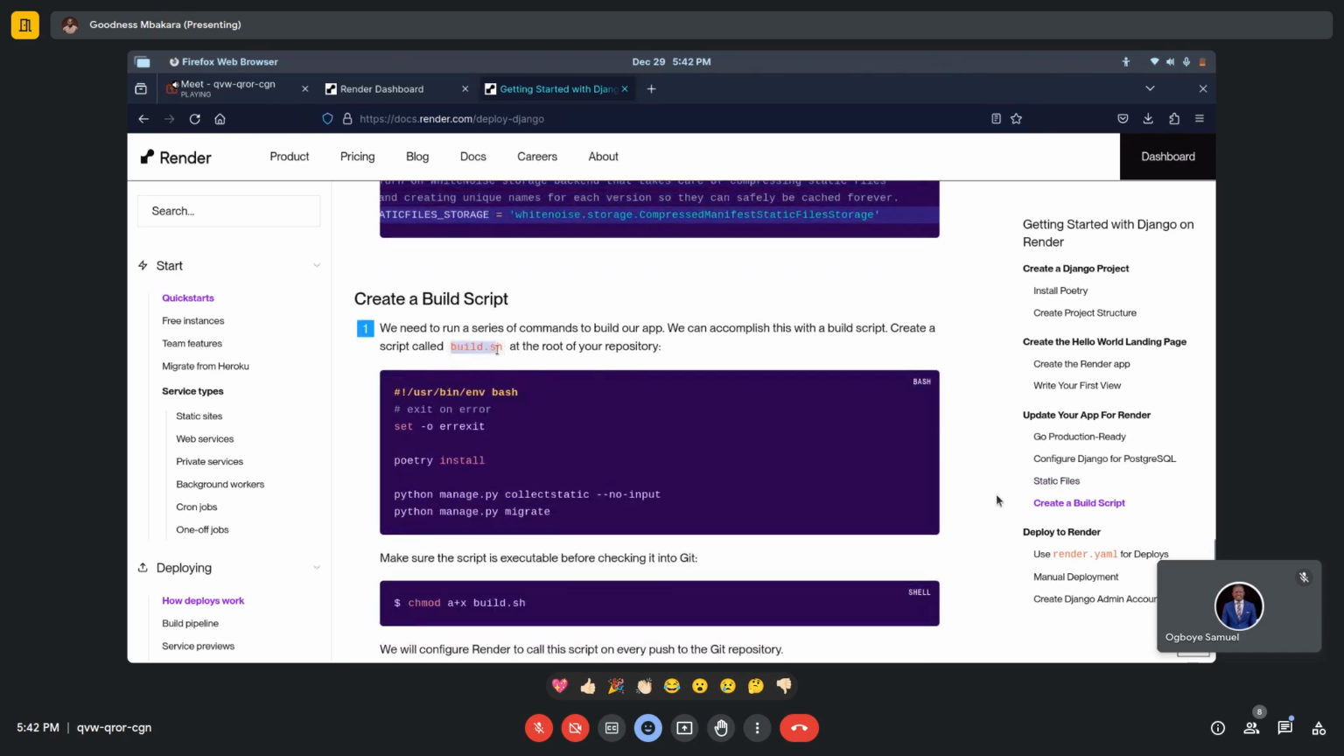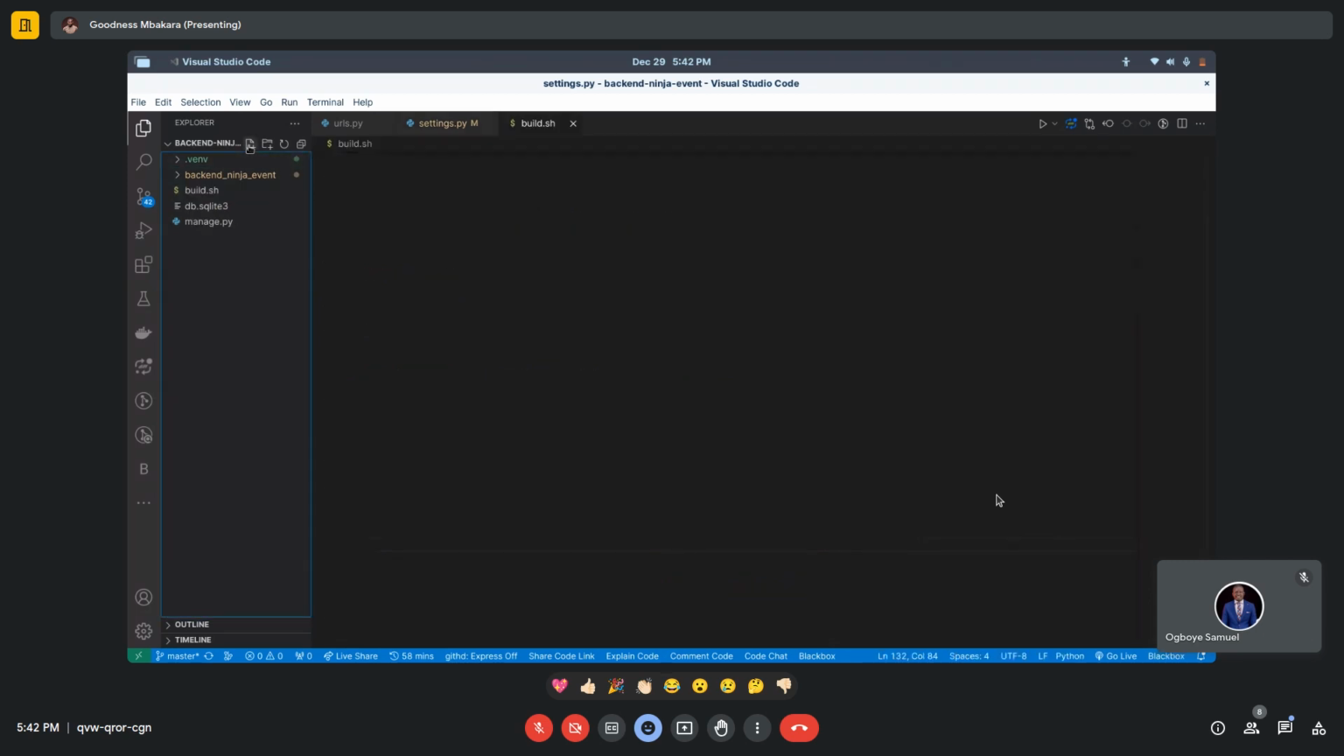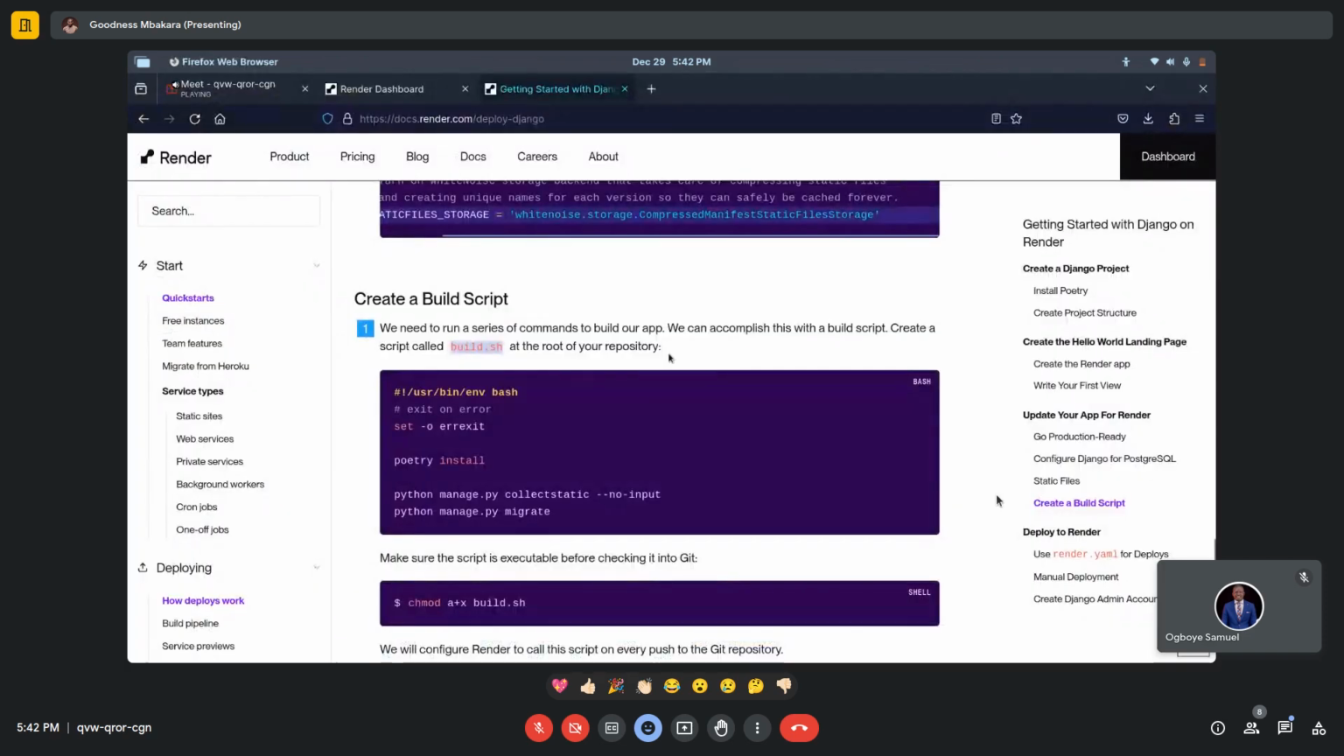So we are basically going to create this new file at the root of the repository. So this is the root of our repository here. Click here and we are going to call this build.sh, and we are going to just copy. I know I'm fast actually, so if you have questions you can stop me.